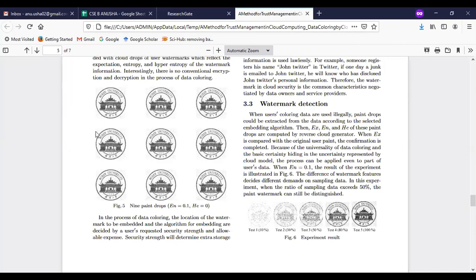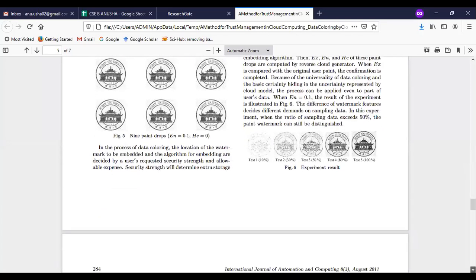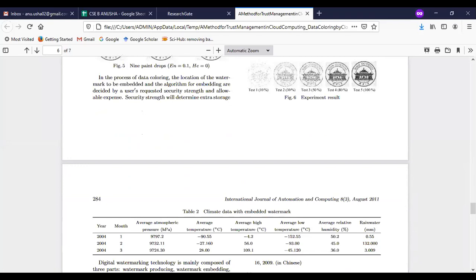If you see there, I'm pointing here, slight black point representations are there which have been processed. When you are dealing with this, it is taking representations that slight processing has to be done, and then later of these 9 paint drops, after that we will get the latest one. So when you are dealing with watermark detection, we need to specify how many test processes we have on this experiment. Here we are taking 10 test processes.